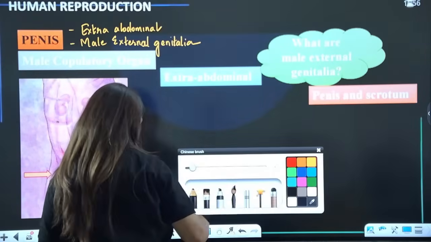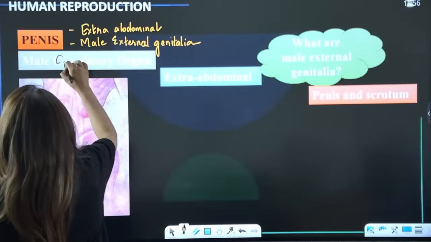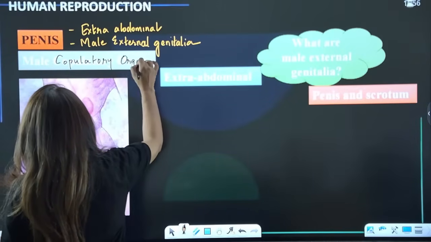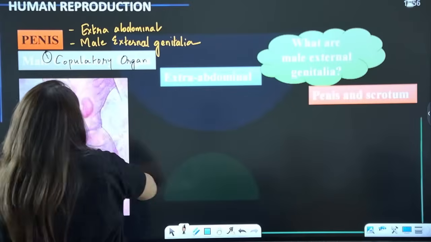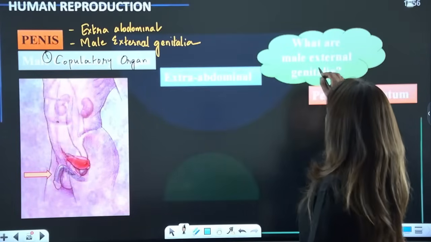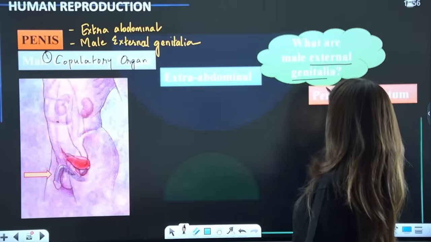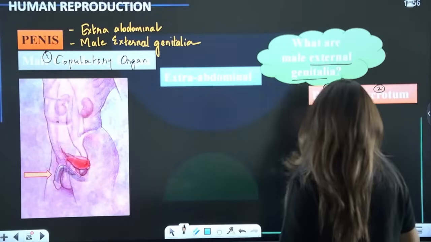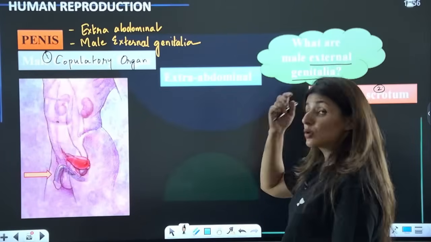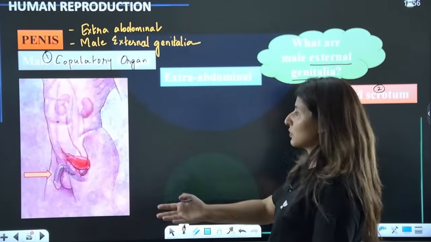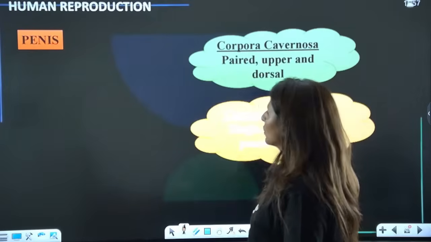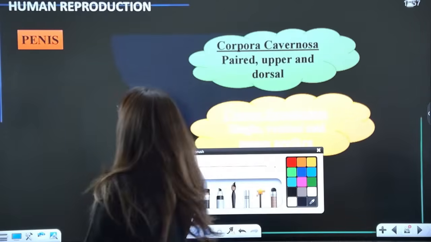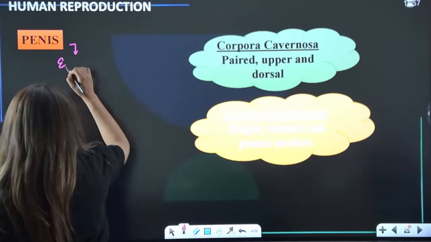What are the functions, guys? It is a copulatory organ. This is function number 1. And what are the external genitalia structures? One is penis and second is scrotum. Is it clear? So it is a copulatory organ and is going to help in the release of sperms into the female tract.